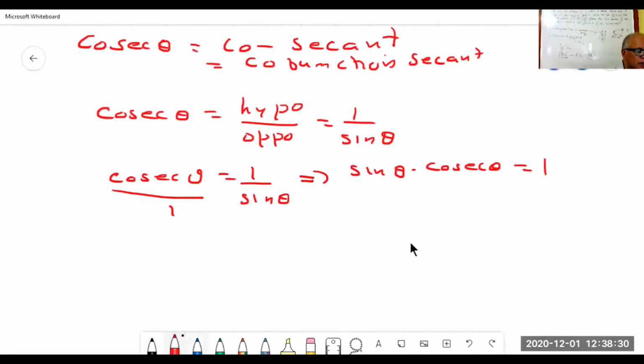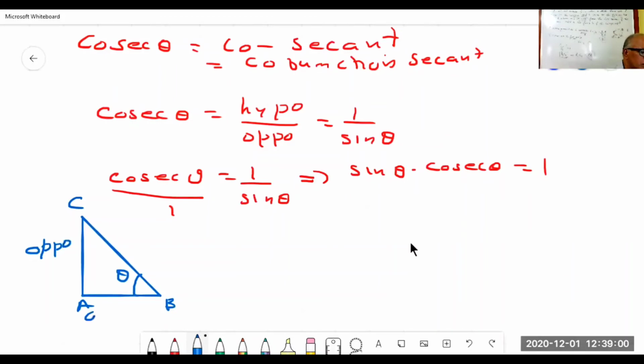Let me draw a triangle with angle theta and vertices A, B, C. This side is opposite, this is adjacent, and finally the hypotenuse.